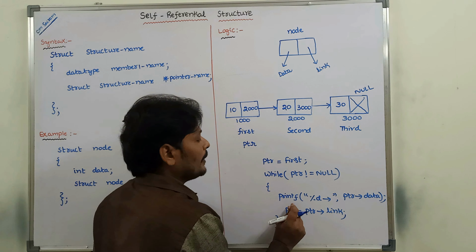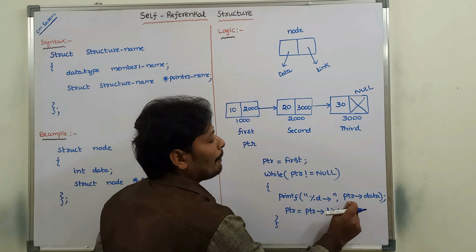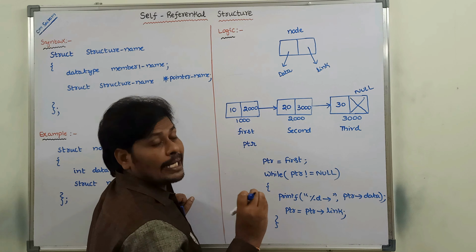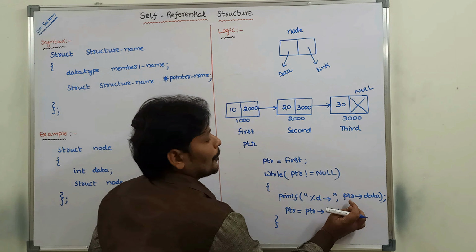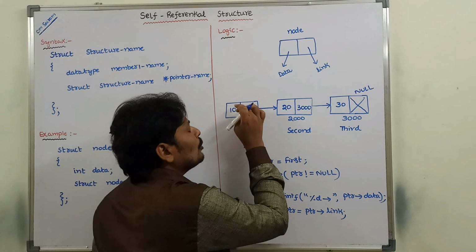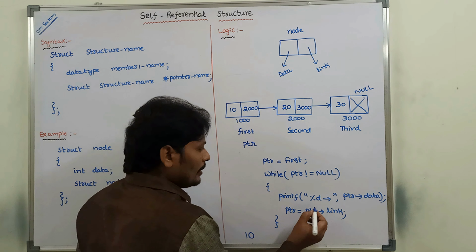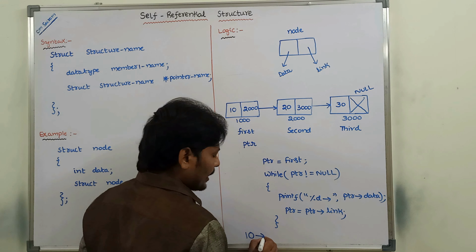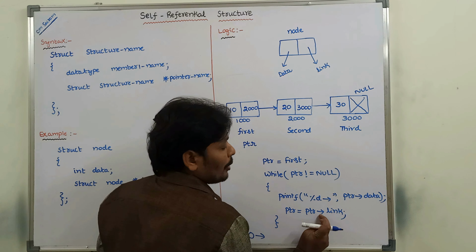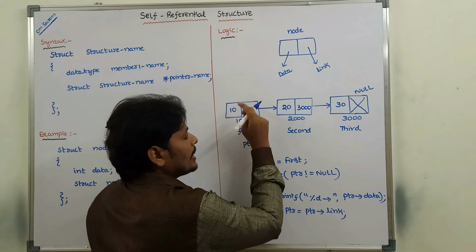In the body, printf %d arrow mark, double quotes and comma, PTR arrow mark data. PTR contains the first node, so the first node data value 10 is printed. After printing 10, the arrow mark is printed. After that, PTR arrow mark link. So this is PTR, and PTR link part means this one.